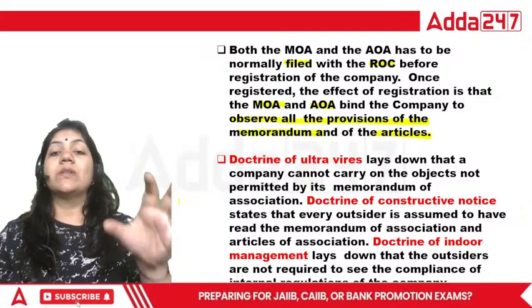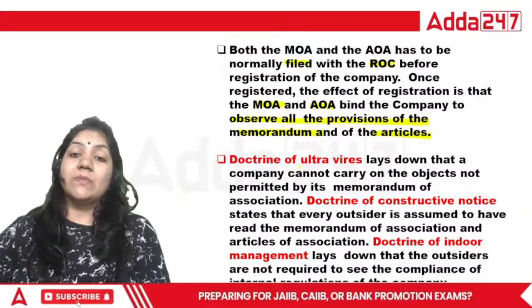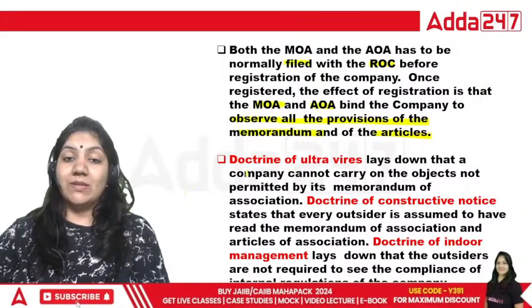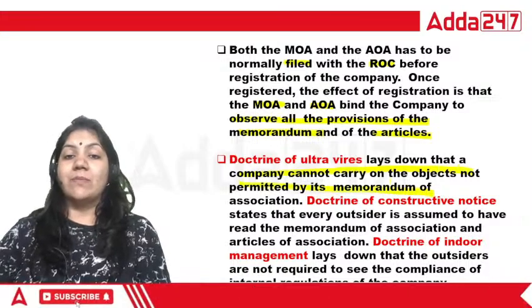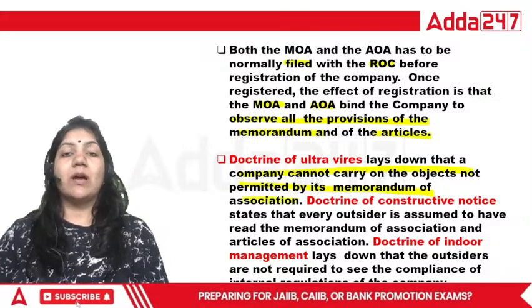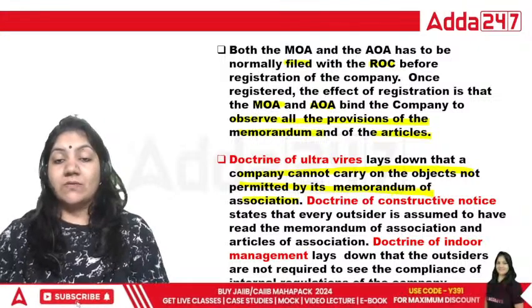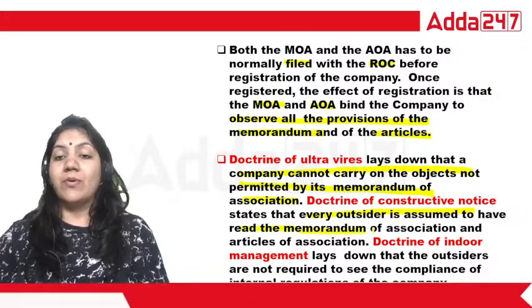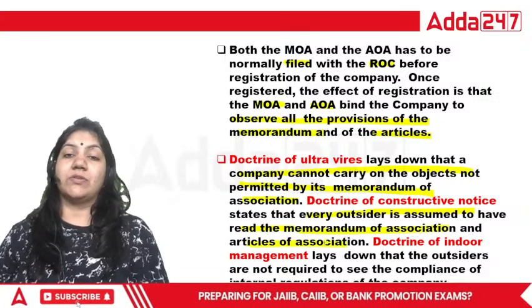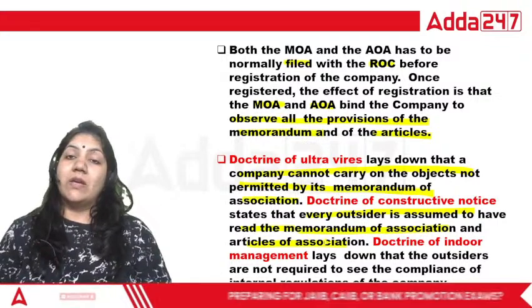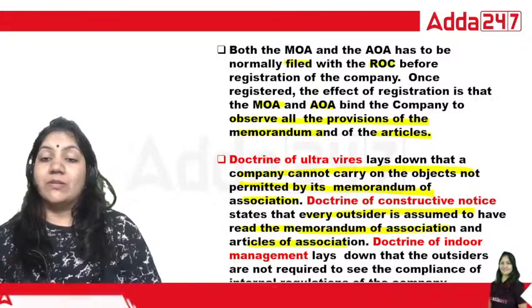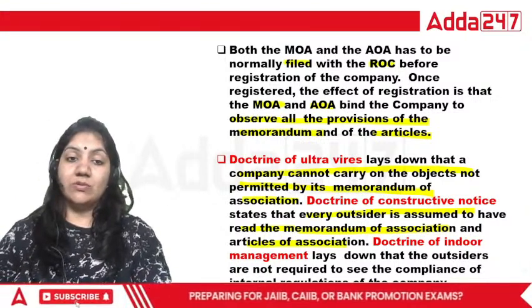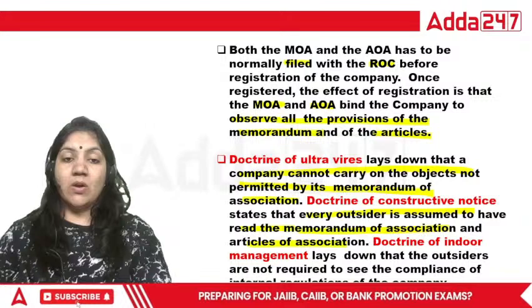Now see, what is ultra vires? Ultra vires means beyond the power. It means the company cannot carry on a subject not permitted by its memorandum of association. That is called ultra vires. Constructive notice: every outsider is assumed to have read the memorandum of association and articles of association. If the outsider has not read, the company is not liable. And what is indoor management? Indoor management is basically, see what is written here.